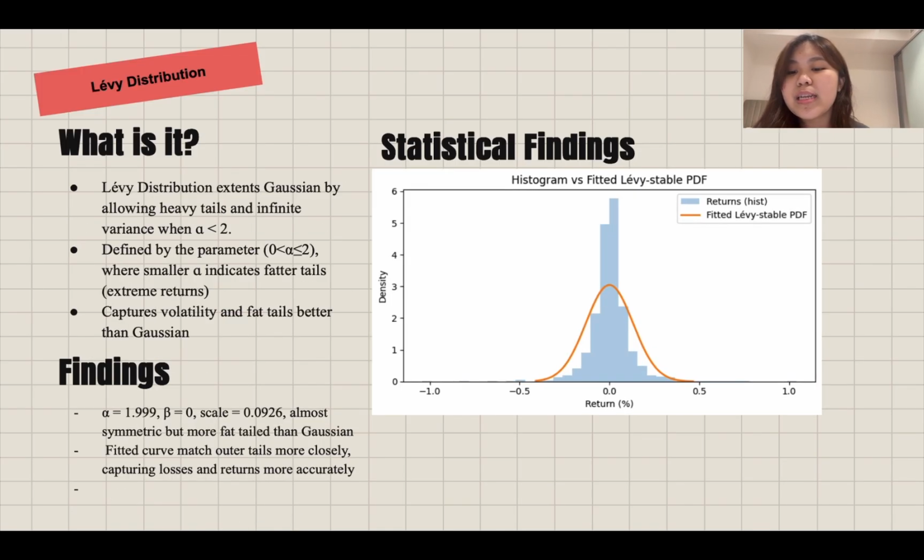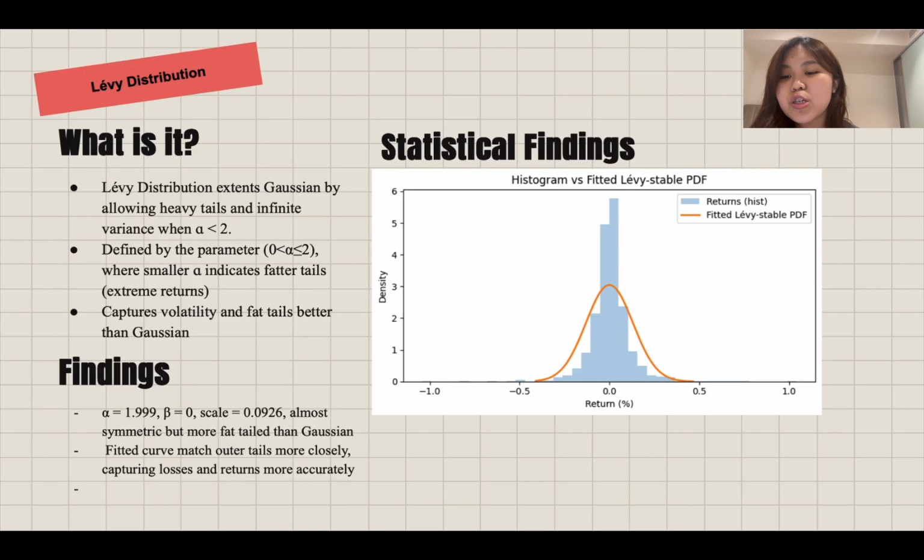Next, we're moving on to the Lévy distribution. The Lévy distribution builds upon the Gaussian distribution by allowing heavy tails and more extreme movements, which is more similar to real financial markets. While Gaussian assumes thin tails and finite variance, the Lévy assumes that extreme movements occur more frequently. In our results, the stability parameter alpha is 1.999, showing that the distribution is symmetric but slightly heavier than the Gaussian.